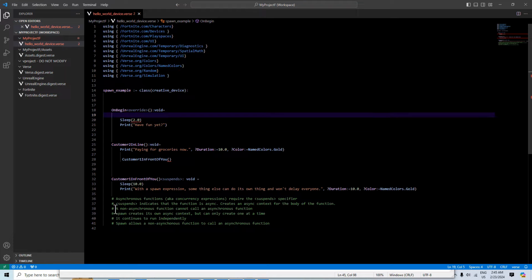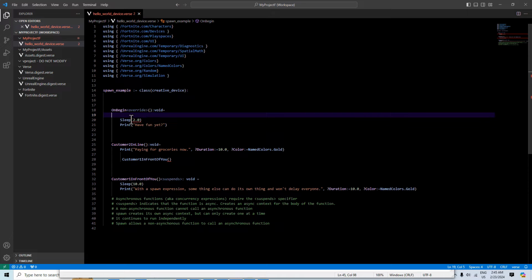I just have these 6 points I want to make. The first is that asynchronous functions require the suspends specifier, and I have up here the first example of that. As you see, we have this sleep, which is considered an asynchronous function, and you notice I'm getting an error here.